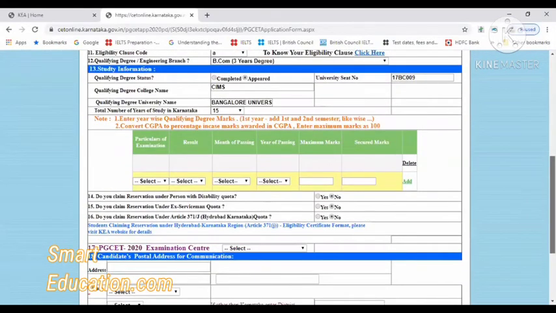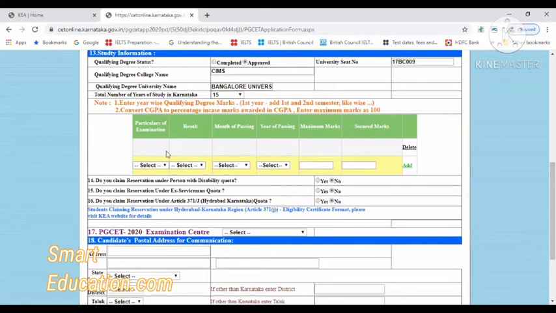The next one is about the examination details. This is again very important. Here it is given year wise, not semester wise, so you should know that. Semester means you will have first semester, second semester, right? Here the first and second semesters together are the first year, third and fourth semesters are the second year, and fifth and sixth semesters are the third year.